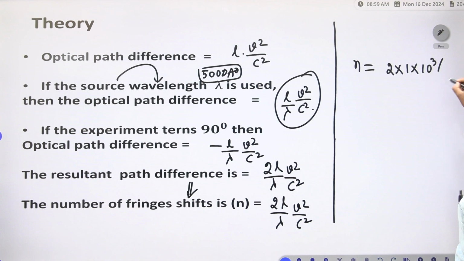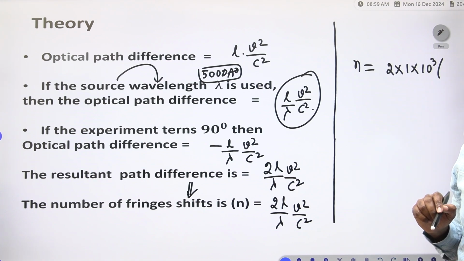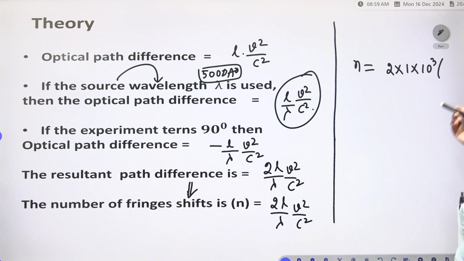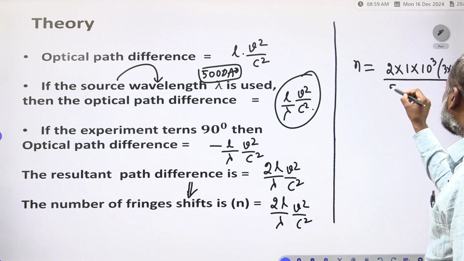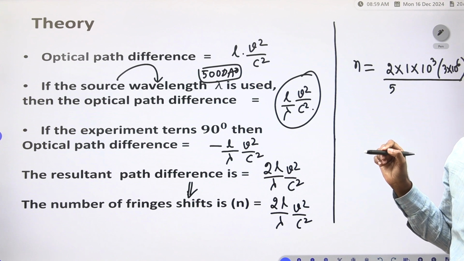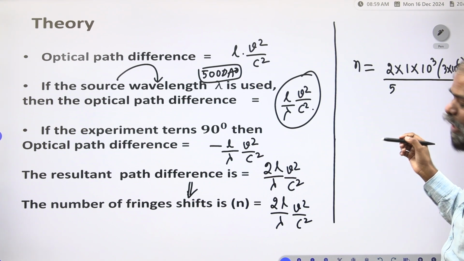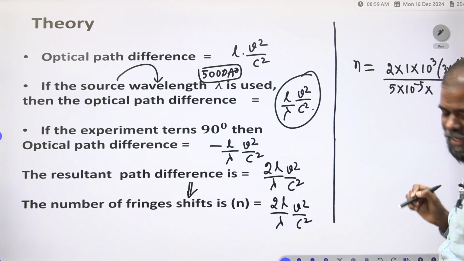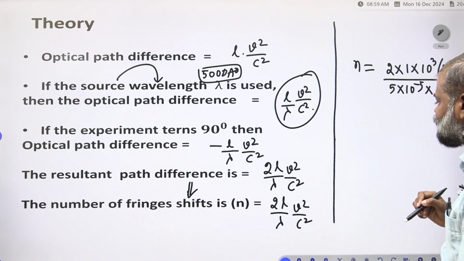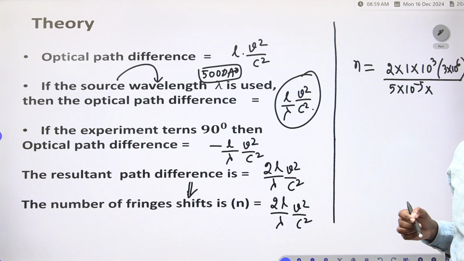V is the linear velocity of the earth, 3 into 10 to the power of 6 centimeters per second. Lambda is equal to 5000 angstroms, you have to take it as 5 into 10 to the power of minus 5 centimeters. In terms of centimeters I am taking all these things, and C is the light velocity.